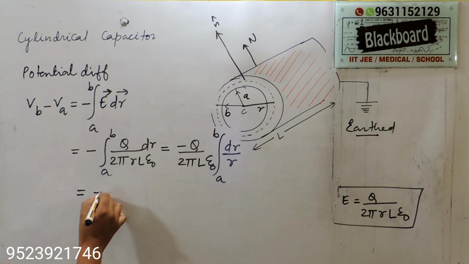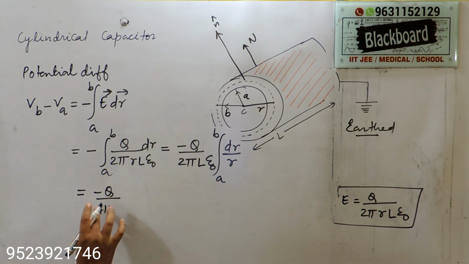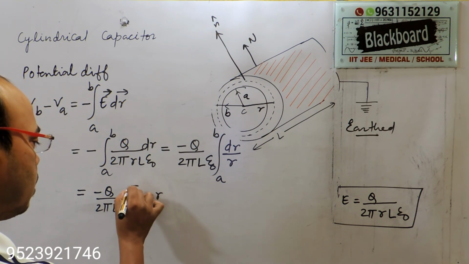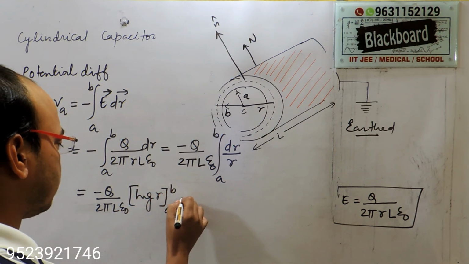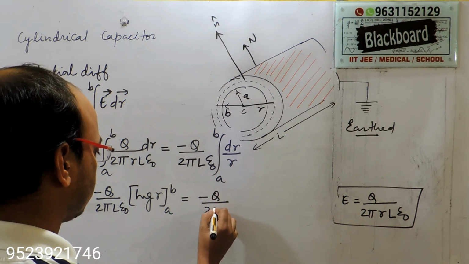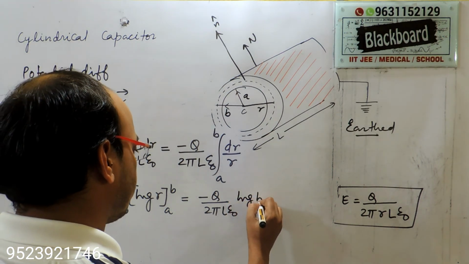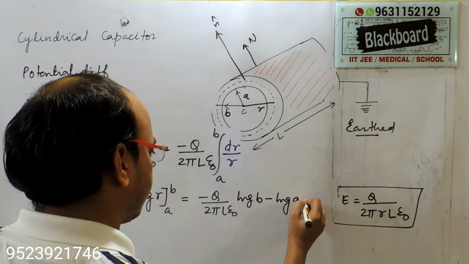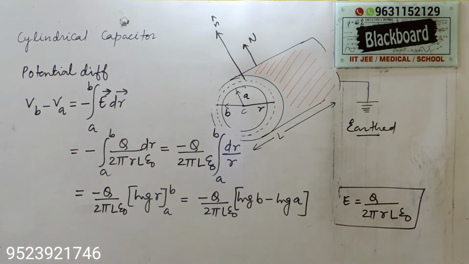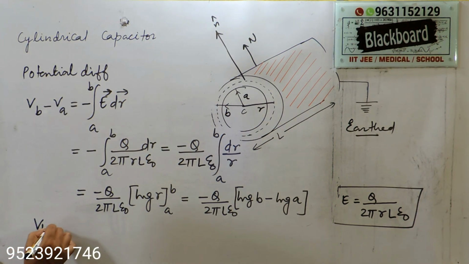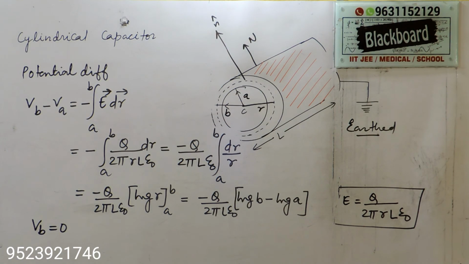Now integrate. We get minus q by 2 pi L epsilon naught, and the integration is log r, with the limits A to B. That means minus q by 2 pi L epsilon naught times log B minus log A. You can write this as log B by A. And here VB is 0, because the outer part of this cylinder is earthed.